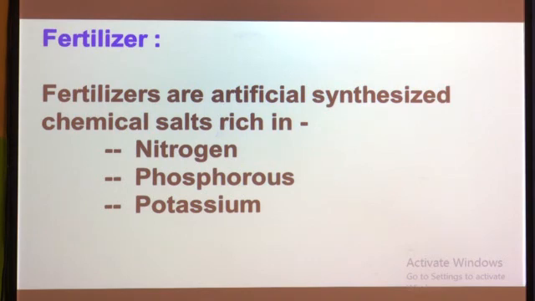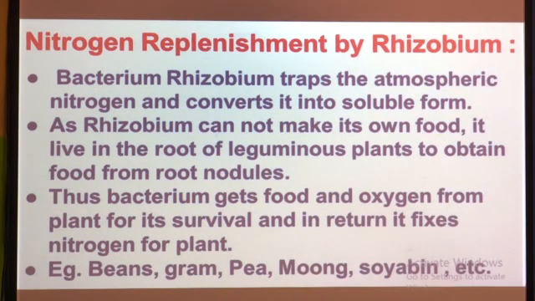Plants also need these types of nutrients for their growth and development, and they cannot get them from infertile soil or soil which is used again and again for crop production. That is why we have to add these fertilizers or manure to the soil. Because of that, the fertility of the soil can be increased by these fertilizers.